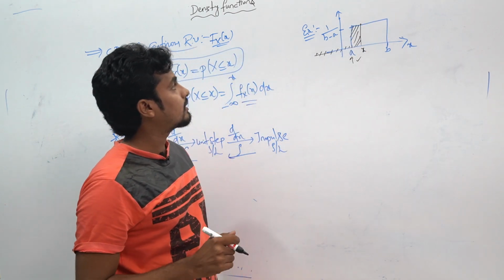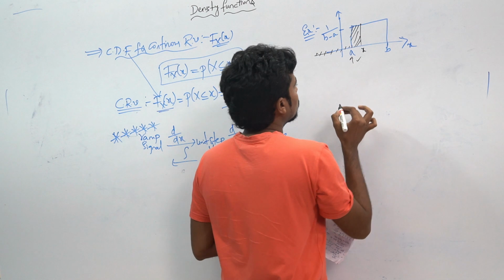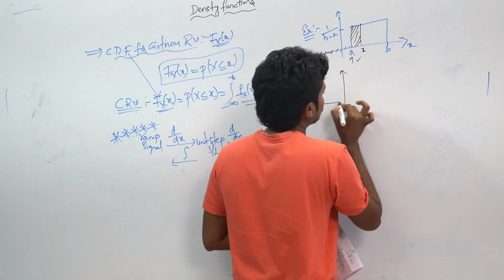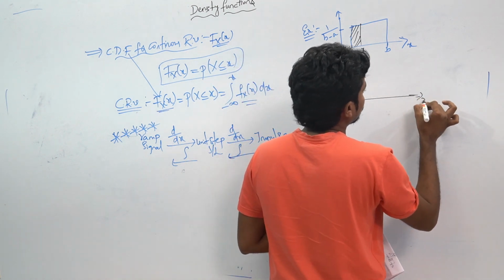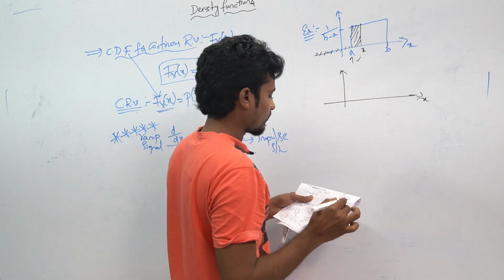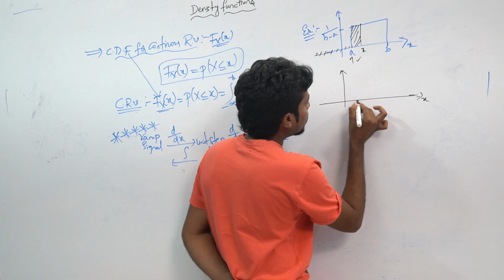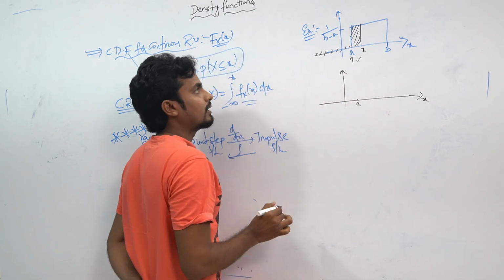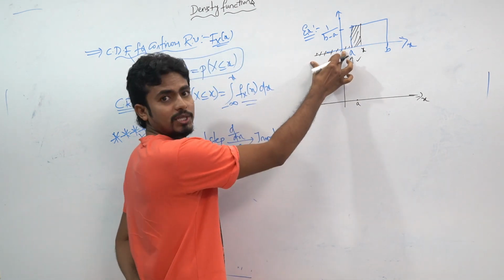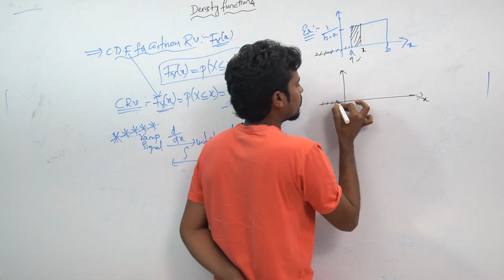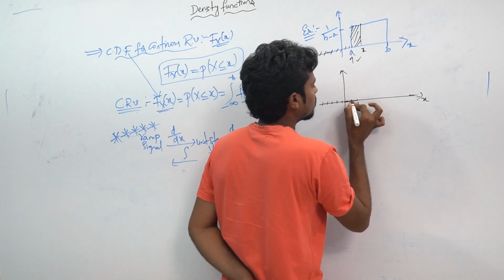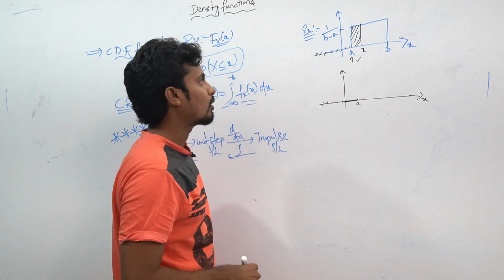So how can you take this? Here you can observe that up to the point A there will be no signal, that means we can't get any signal. It will be 0.